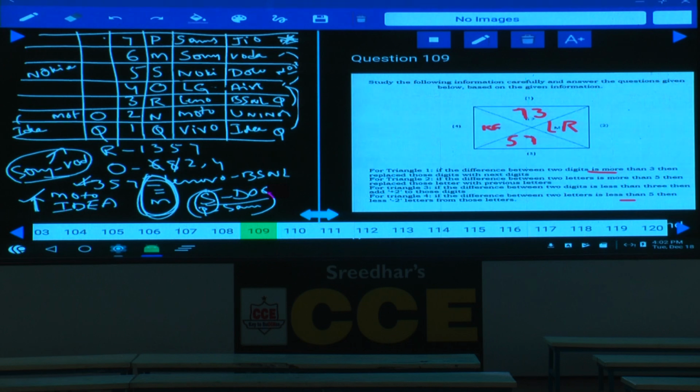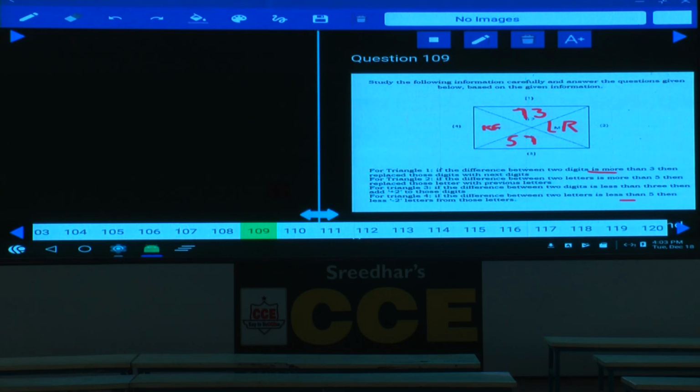Then question number 109. In this question, what is the total of all the digits in triangle 1 and 3? Triangle 1, what is the sum here? 7 plus 3, and triangle 3 is 5 plus 7. Then what is the sum here? 14 plus 5, 19 plus 3, that is 22, and 22 is given in choice 4. Done with this? Choice 4 is the answer.